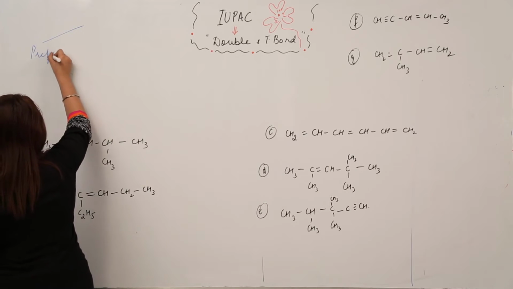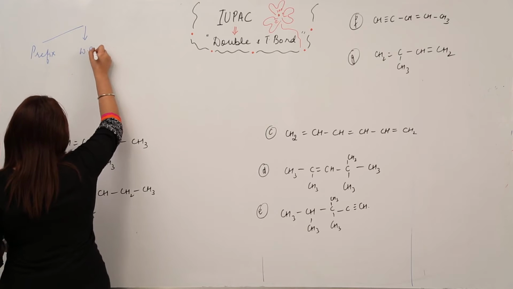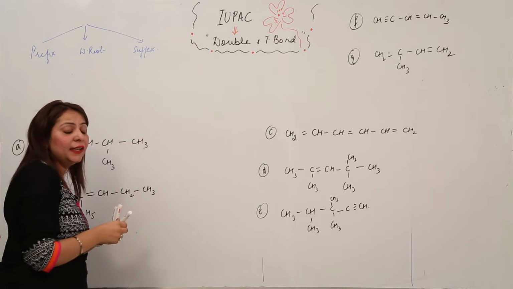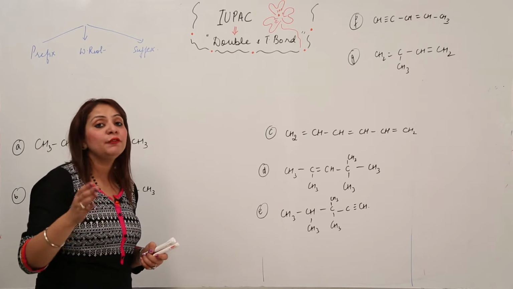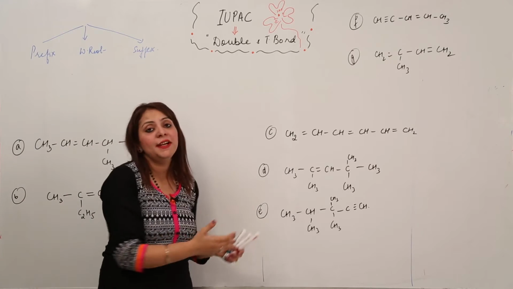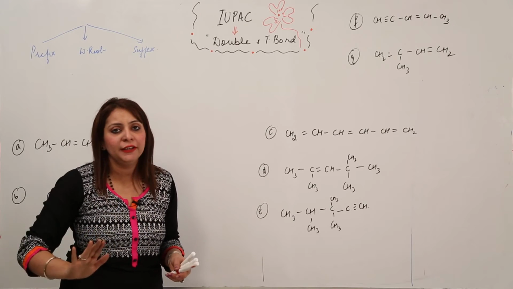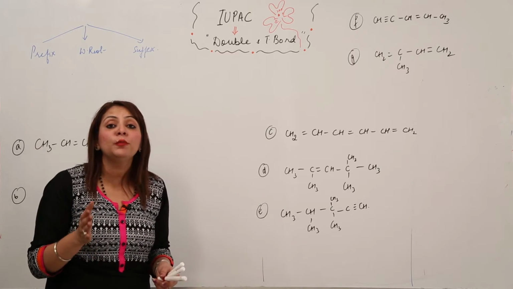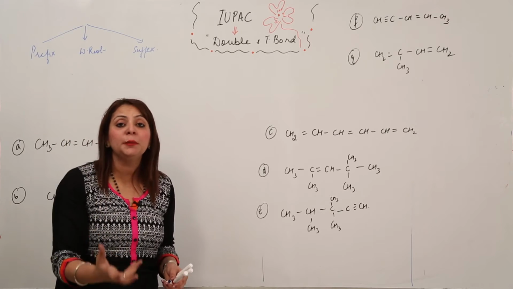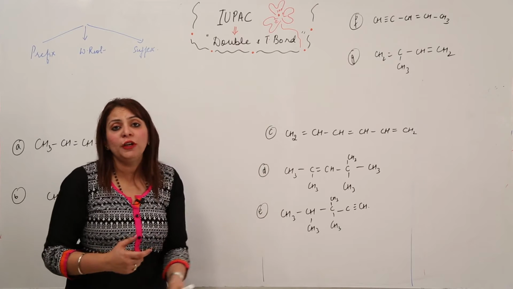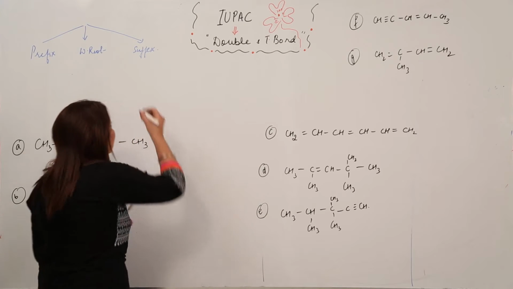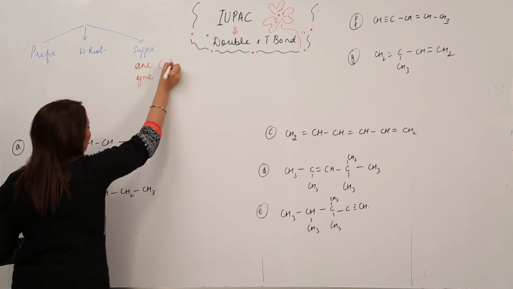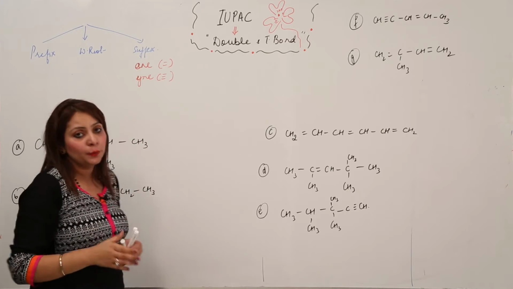First of all, I'm just recalling that the name consists of three parts. It is the prefix, which indicates the substituents, the word root, which indicates the number of carbon atoms, and the suffix, which indicates the type of bond and the functional group present, right? But when we are considering double and triple bonds, a secondary suffix is not required here. We'll be using only the primary suffix, which indicates the type of bond, that means the single, double and triple bond. As I said, double and triple bonds we'll be considering, so the primary suffix is going to be ene or yne. If it is a double bond, then ene. If it is a triple bond, then yne, right?